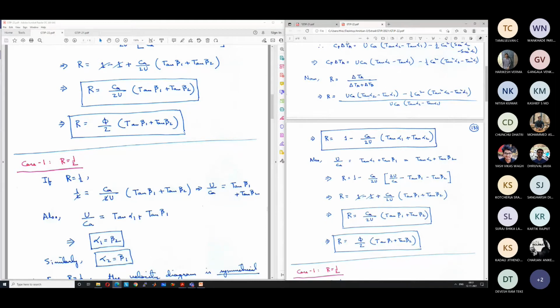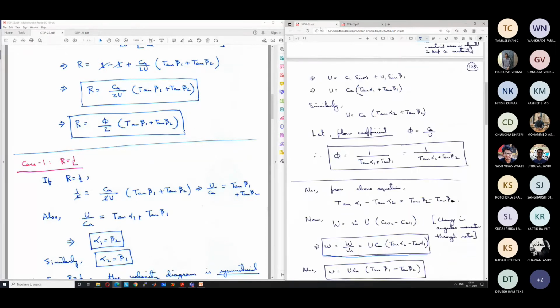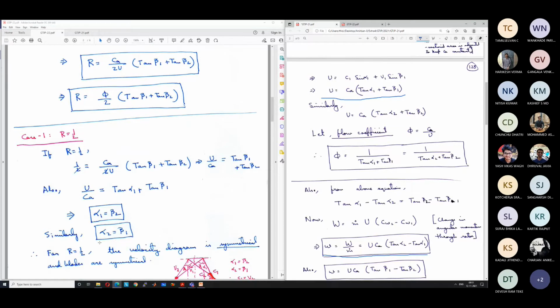And previously we had already seen that U by Ca is equal to tan alpha 1 plus tan beta 1. So from these two expressions, we get that alpha 1 is equal to beta 2. Similarly, it can be easily shown that alpha 2 is equal to beta 1.